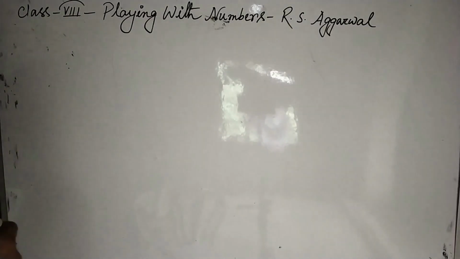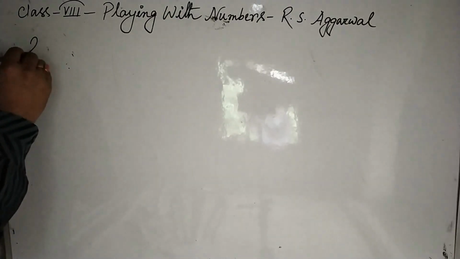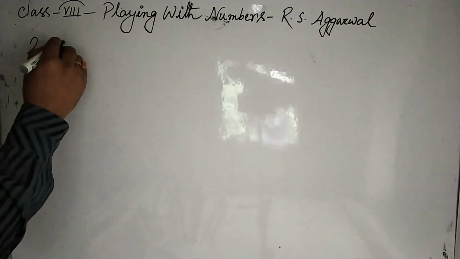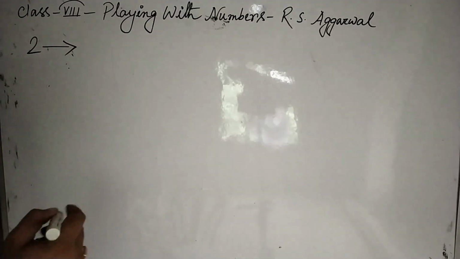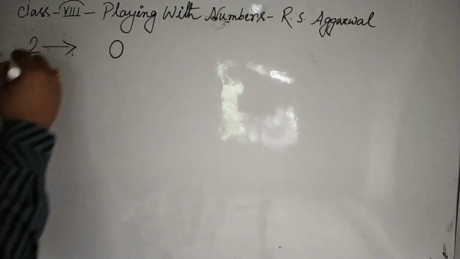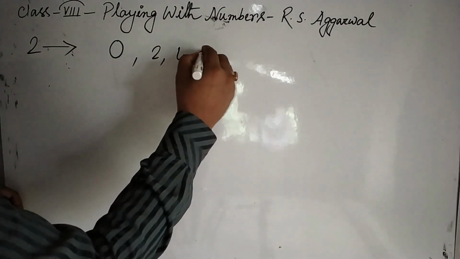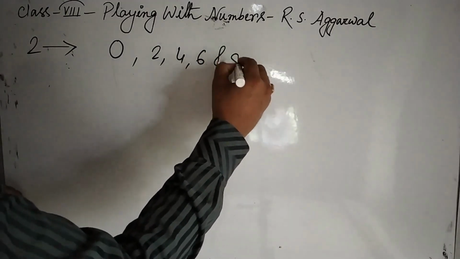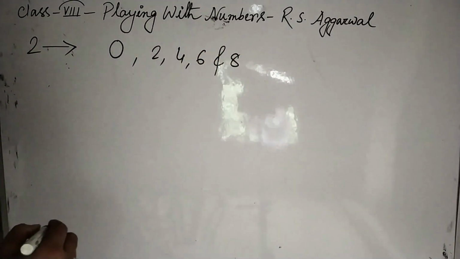So I will start with 2. Let me explain it first. When a number is said to be divisible by 2, we all know that any number ending with 0 or any even number 2, 4, 6 and 8 is divisible by 2.